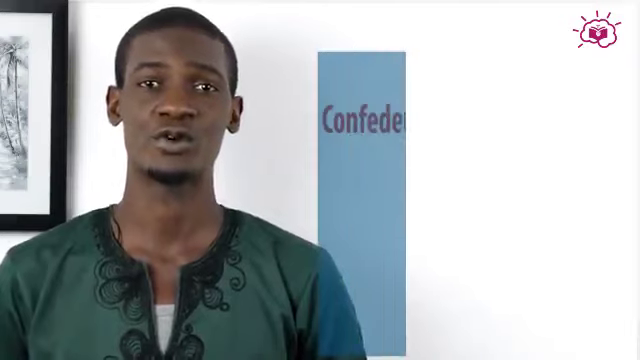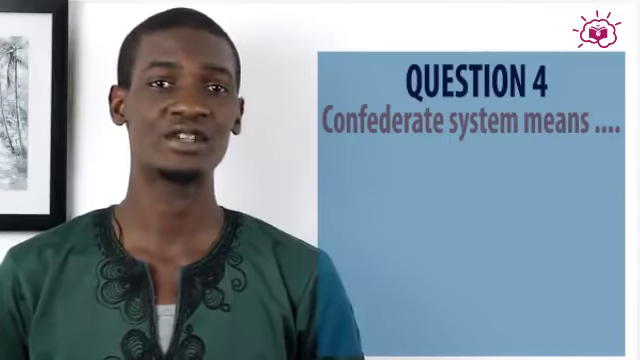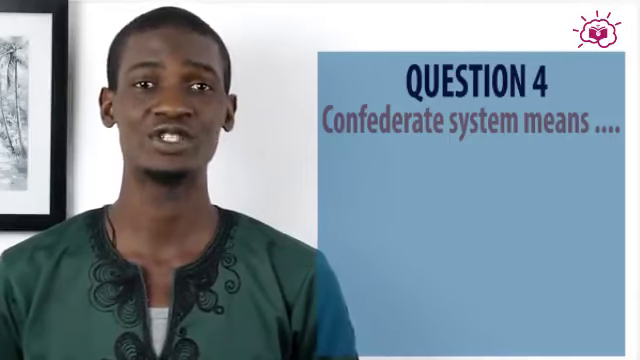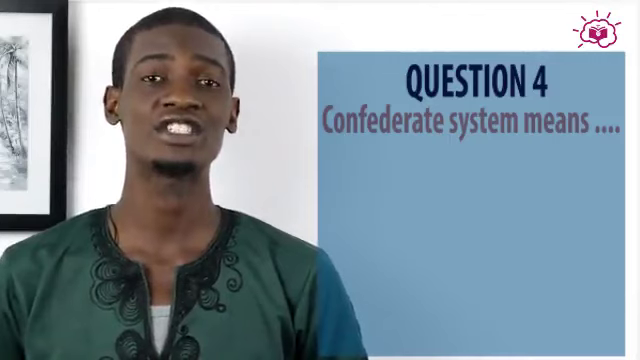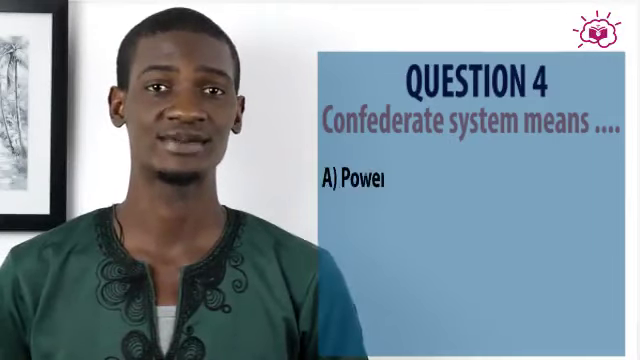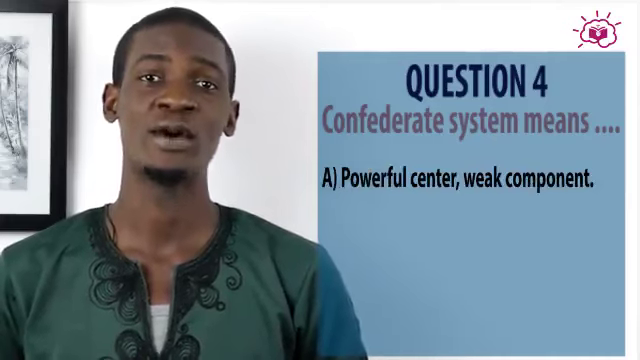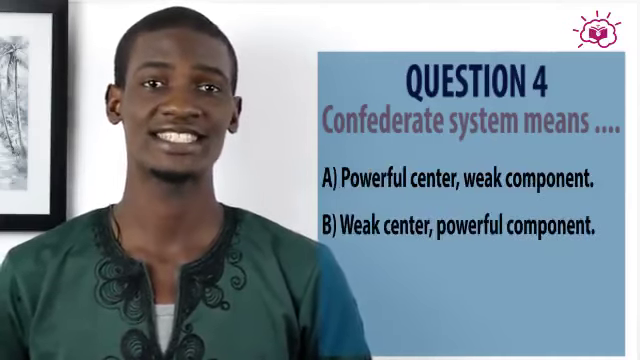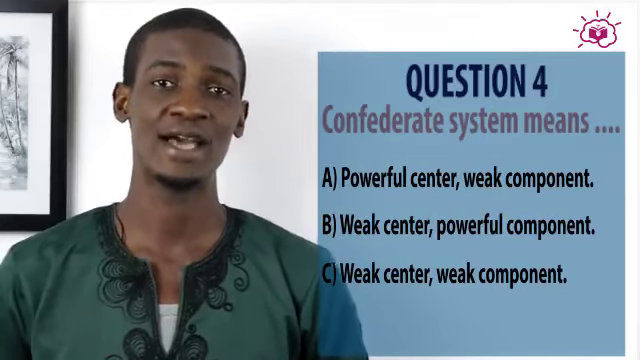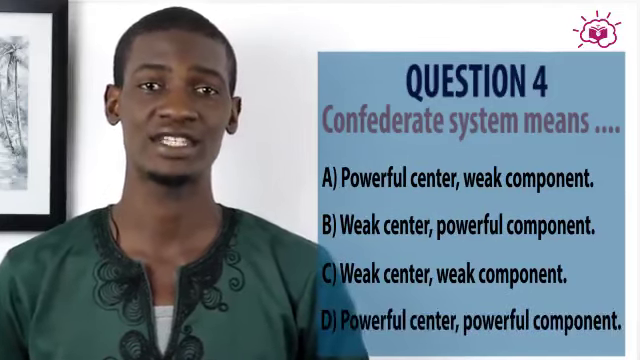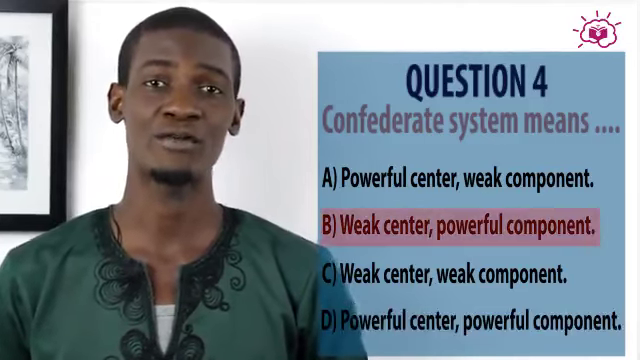Let's move on to question 4, which says, confederate system is also known as confederation. Now, they say confederate system means A. powerful center and weak components, B. weak center and powerful components, C. weak center and weak components, and D. powerful center and powerful components. Now, the correct answer is B. weak center and powerful components.